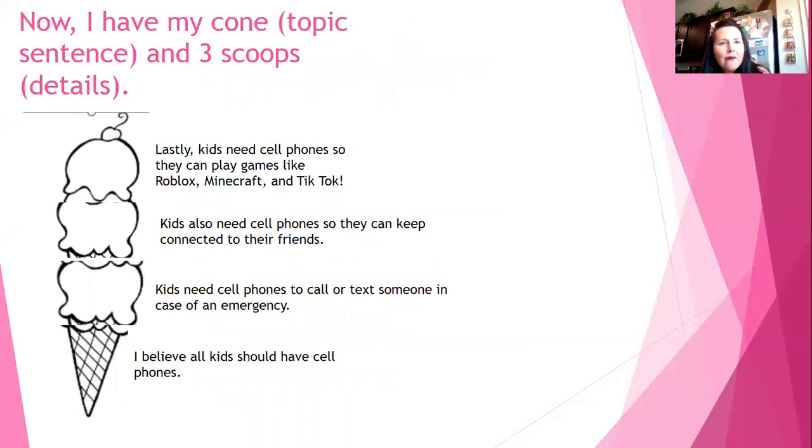Okay, now I have my completed ice cream cone or paragraph, and I started at the bottom. I started with a cone with a topic and a topic sentence, and then I gradually added scoops or details to support that topic sentence.